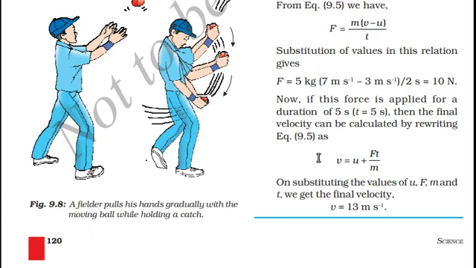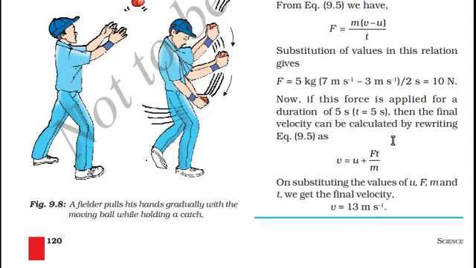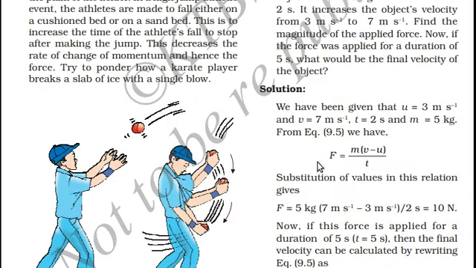Now let us see the second case. Now if the force was applied for a duration of 5 seconds, what would be the final velocity? We know how much force is being applied and for how much duration. 10 Newton of force is applied on an object for 5 seconds. Now we need to calculate the final velocity. Initial velocity is 3 meters per second. Now let us plug these values in the given equation.